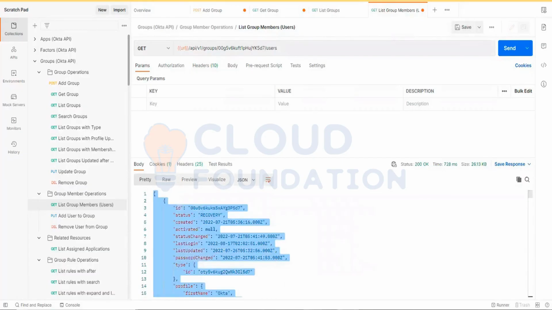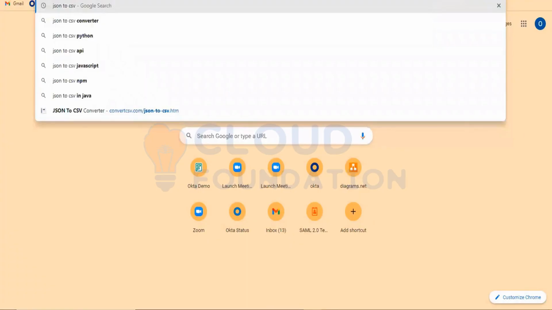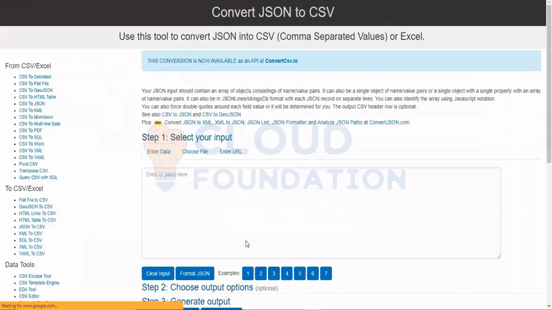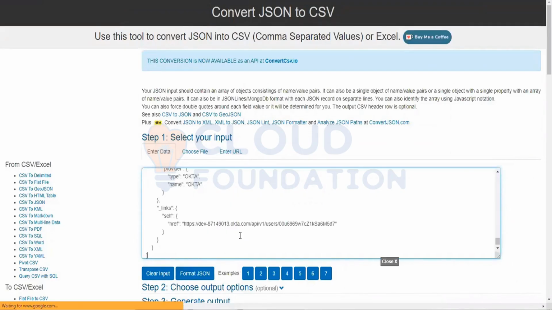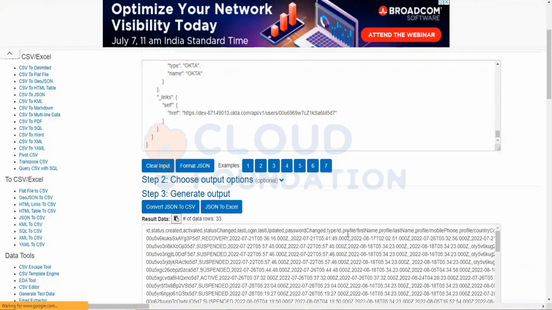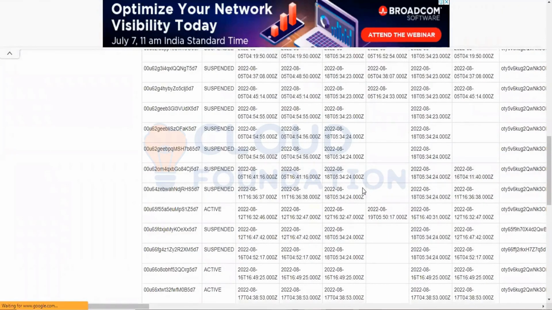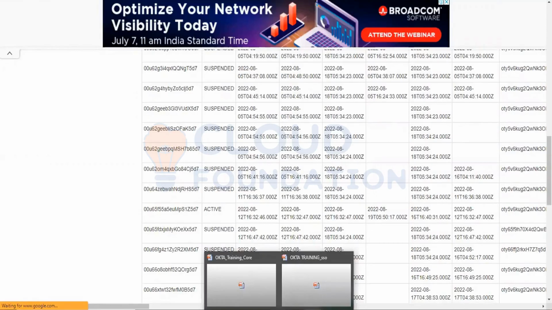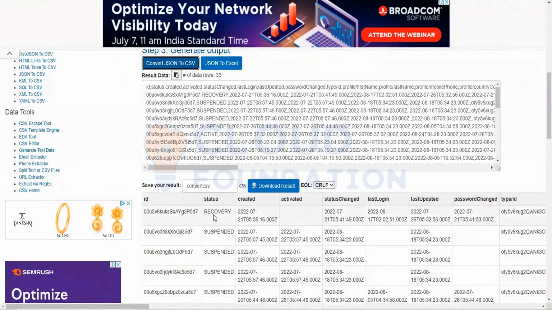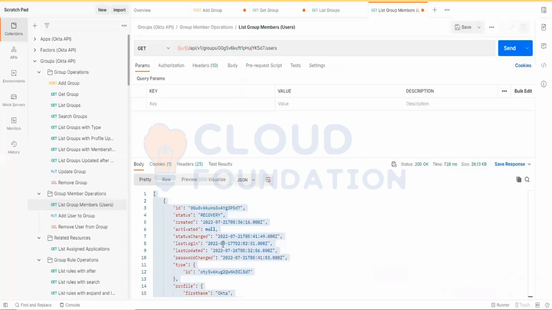Now let's convert it to CSV. You got the list of all users which we have added to the group. We are able to see all the users with their status in the group. Who is part of the group that we have queried?